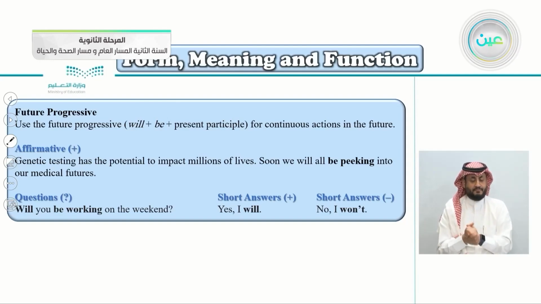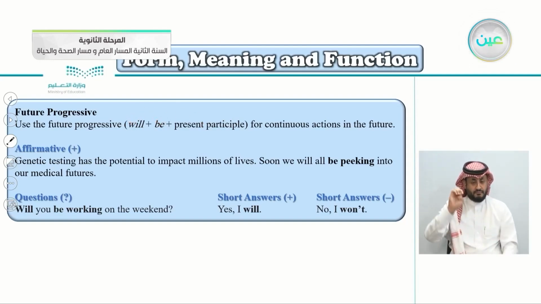Again, will, be, present participle. And remember, I said before, whenever you hear the word progressive, you know that the verb has an ing. So you see here, will you be working? So whenever any grammar that you hear the word progressive, you know the verb has ing.